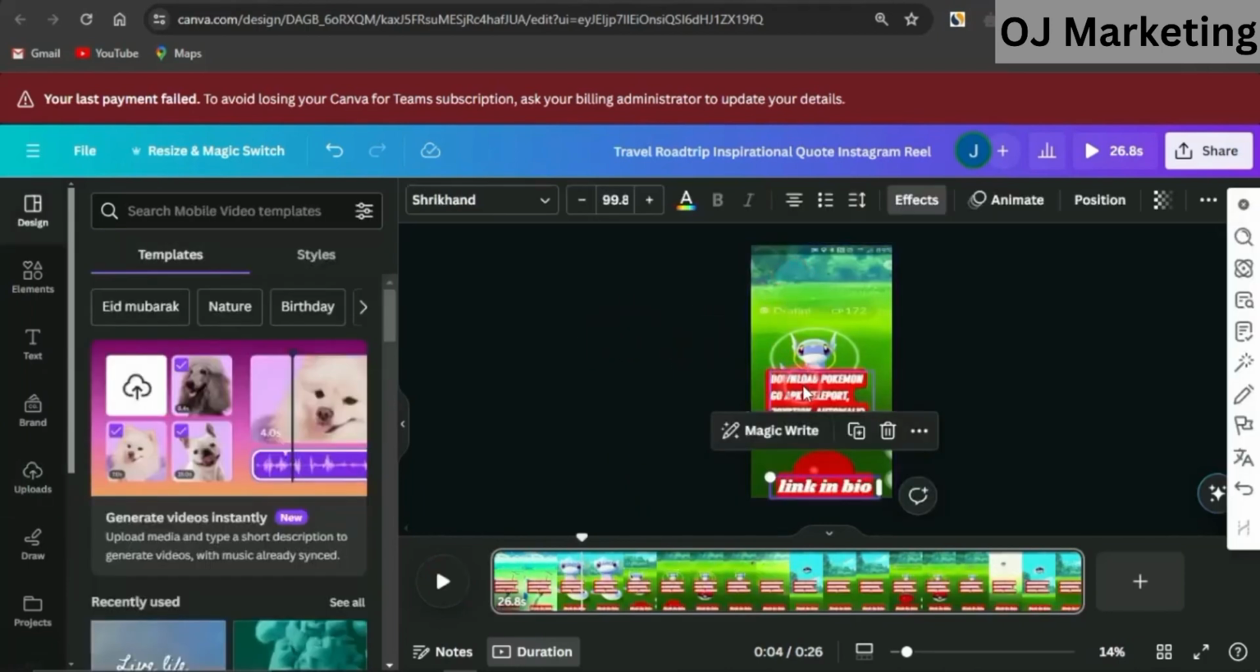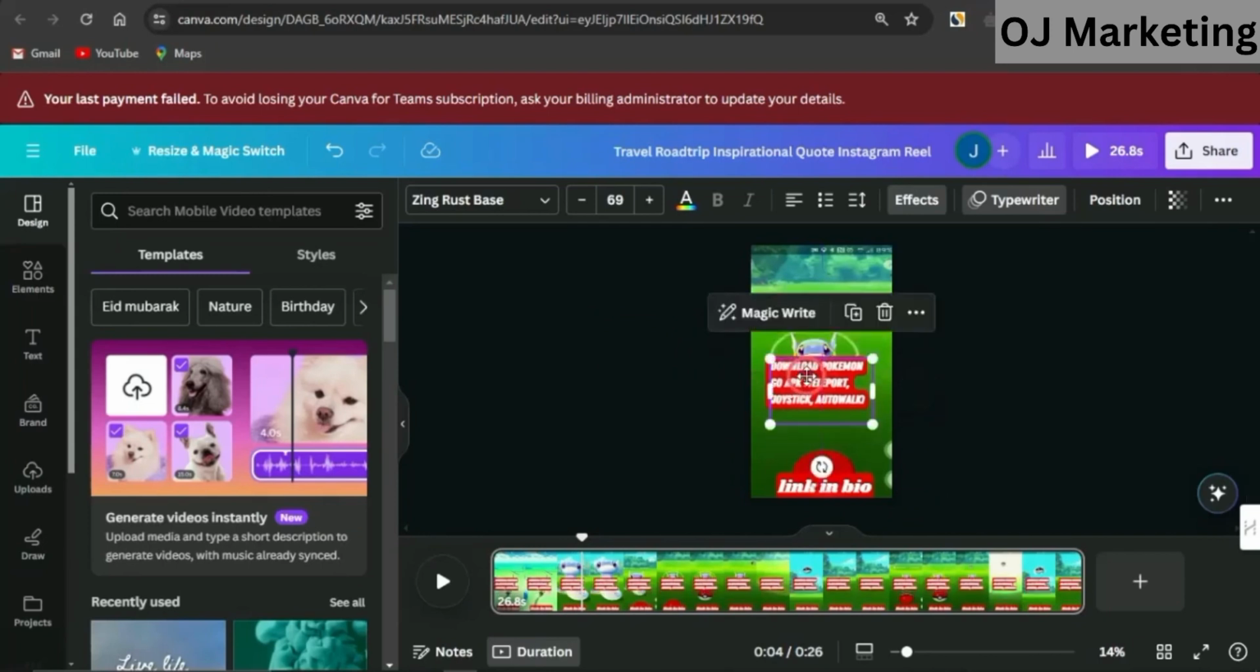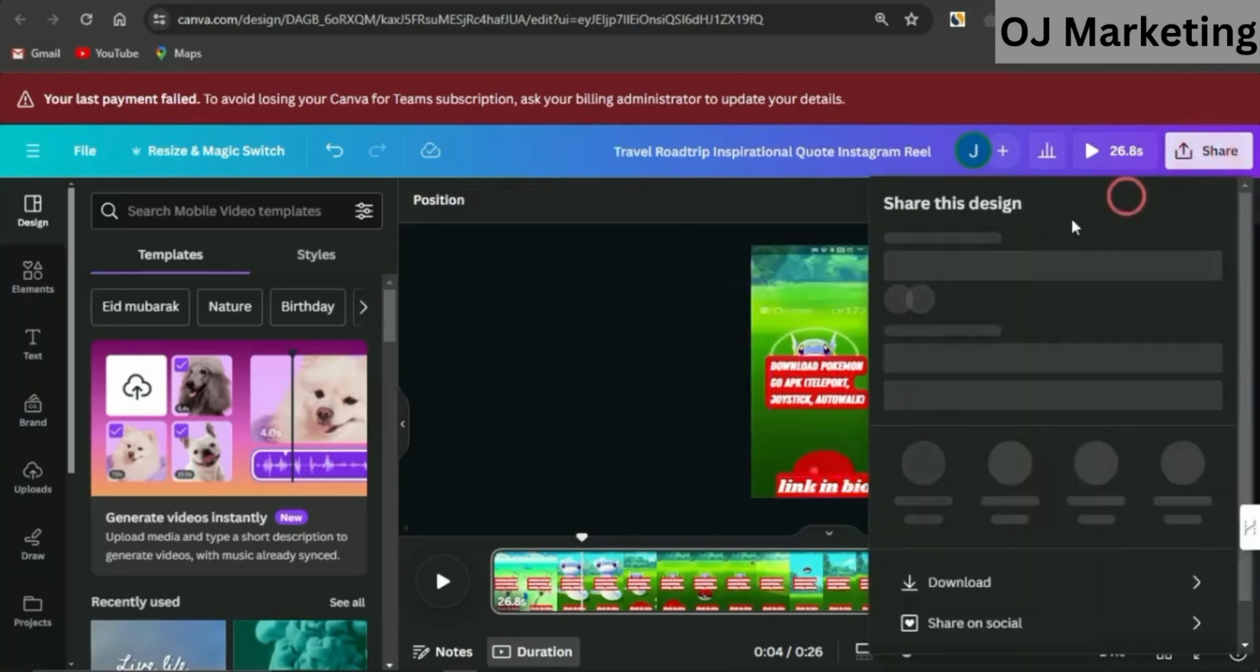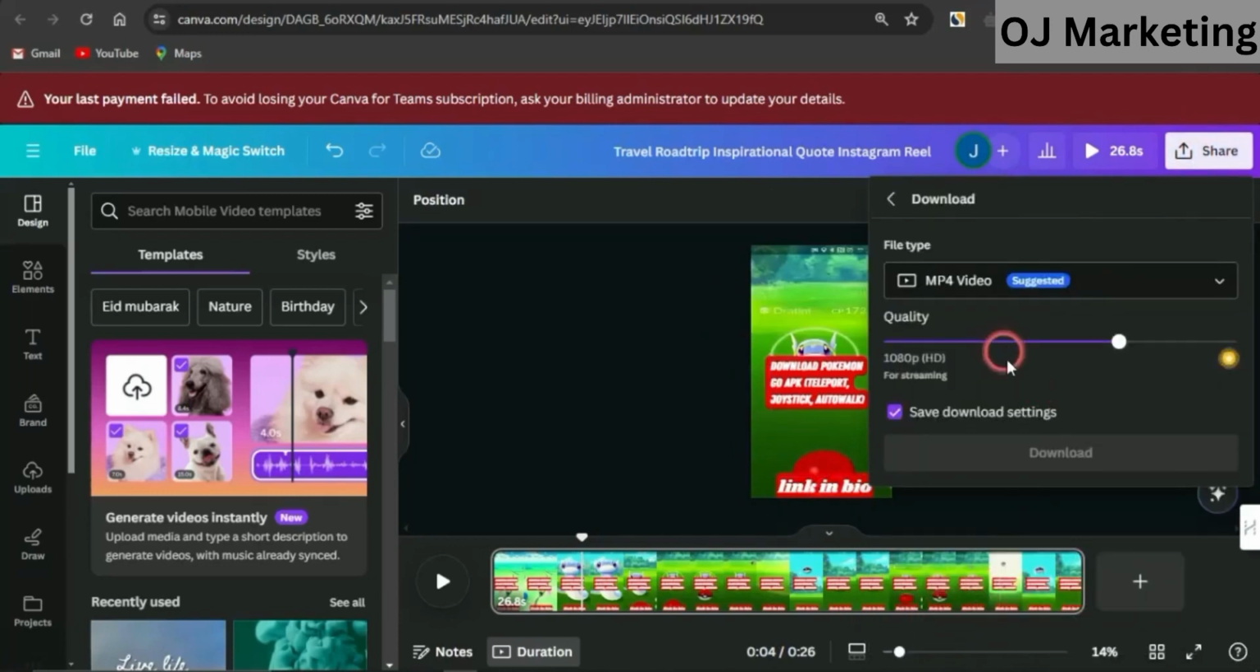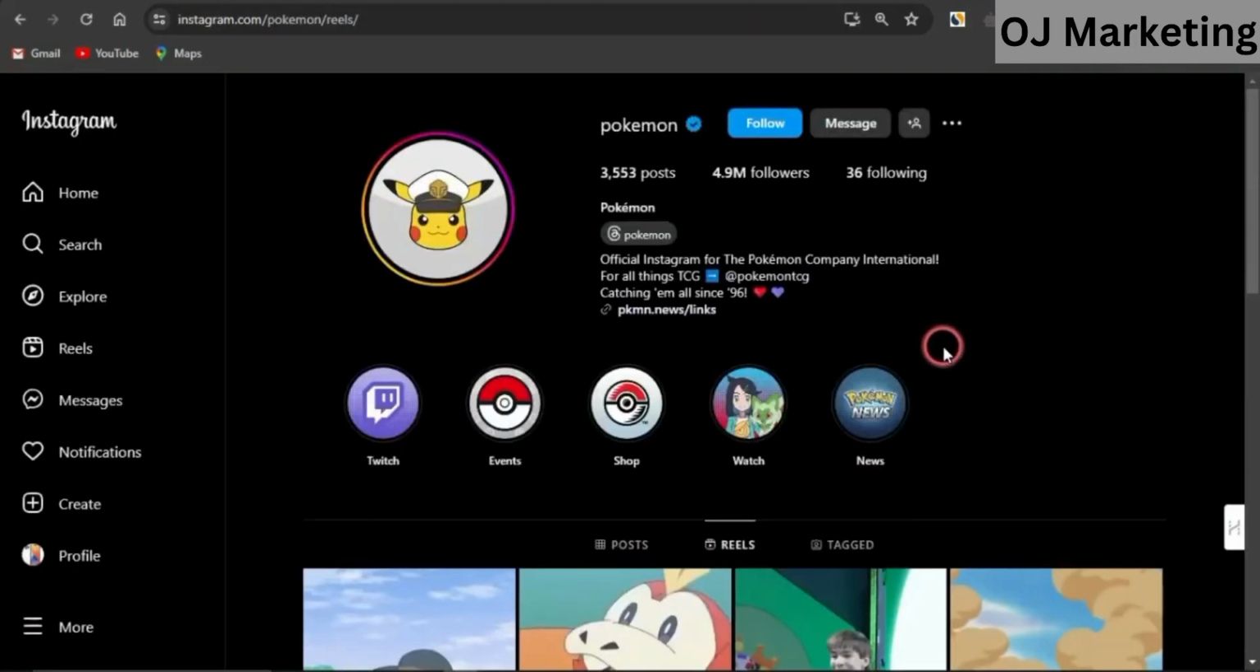So, guys, after that has actually been done, you just need to insert a cool text like this that says download Pokemon Go application right now. This section says, link in bio. And once this is actually done, click on share, and you can just simply go on to clicking on the download icon, and download the video on your device. Head on to your Instagram team page and upload that right now. This is a very cool way to get cool and amazing content.